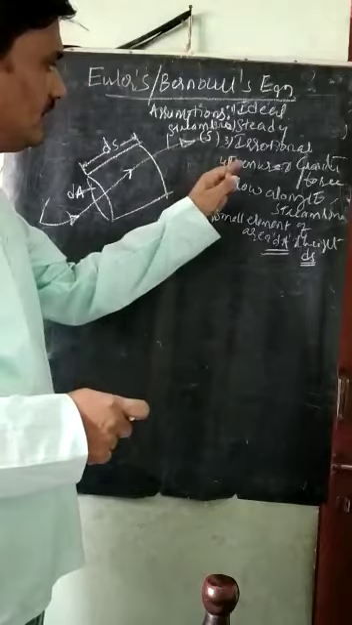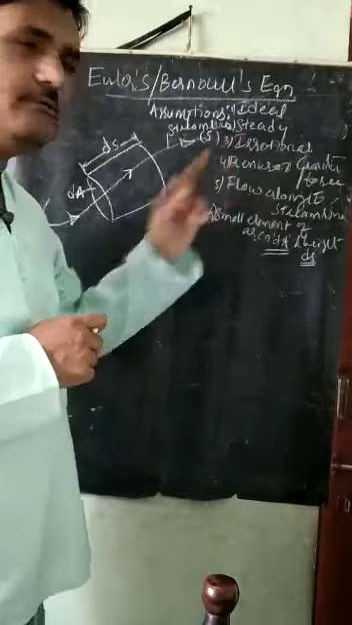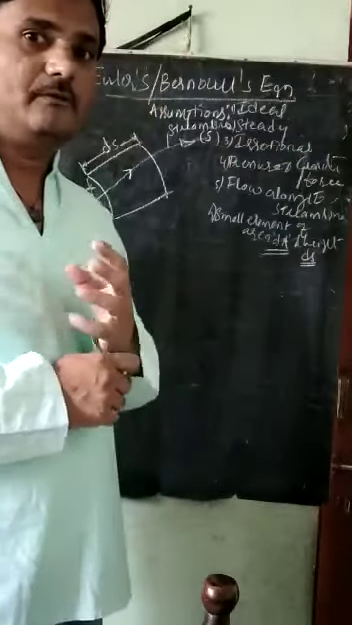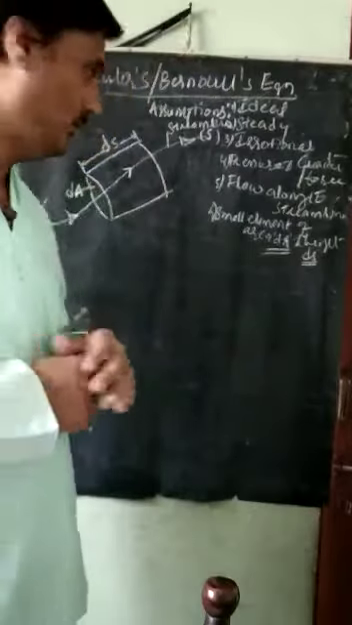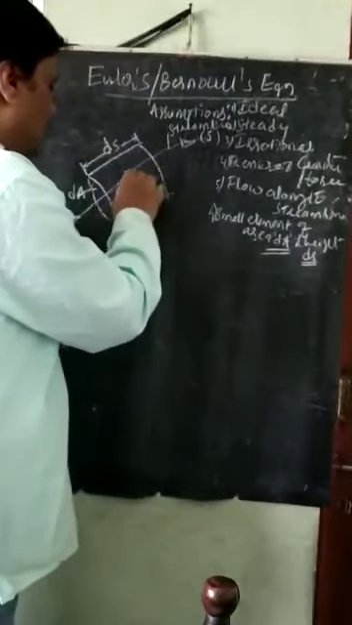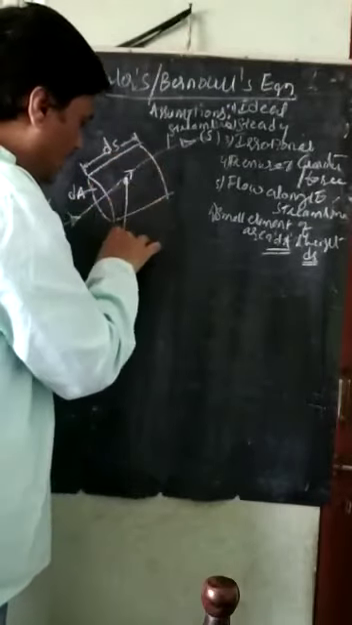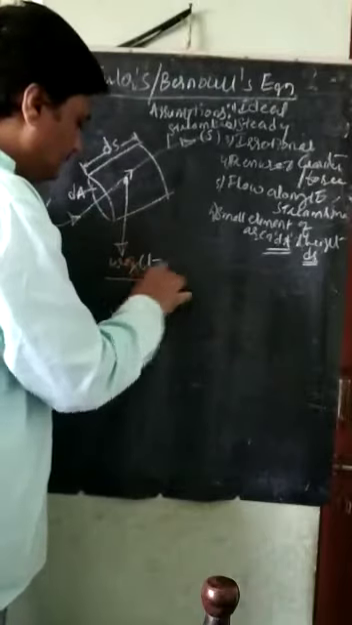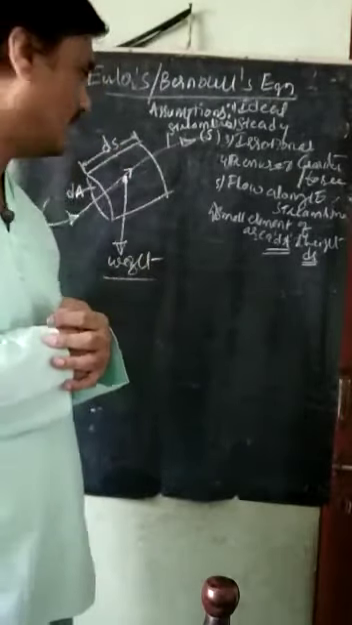And we have considered two forces here. One is the gravity force. Gravity force is the self-weight. Where is it acting? It is acting at the CG of the element. So if I take this as the CG of this element, then in the vertically downward direction its weight is acting. That is the self-weight acting here.